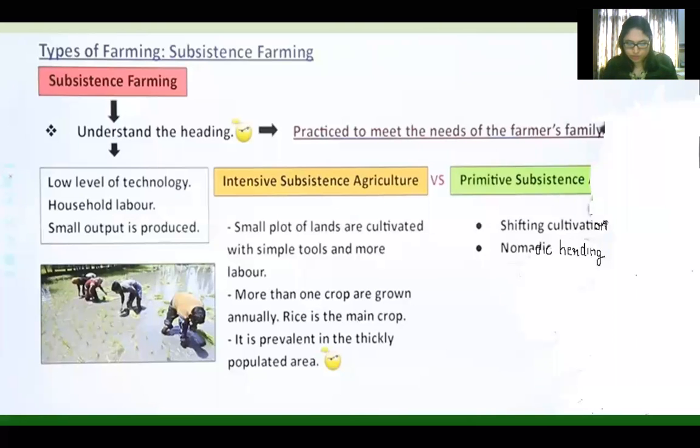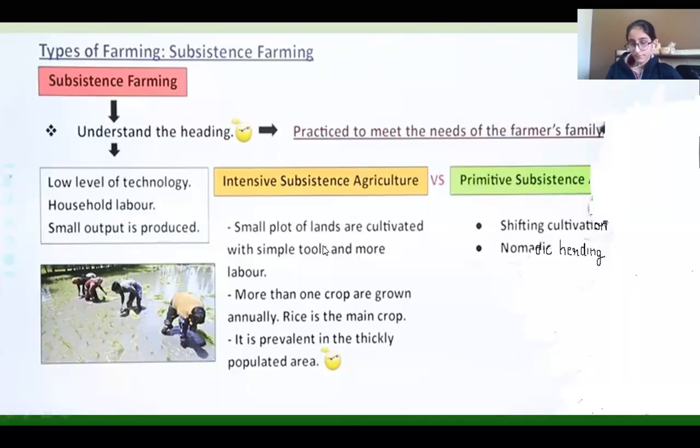It is given in your book that intensive subsistence agriculture is prevalent in the thickly populated areas of the monsoon regions of South, Southeast and East Asia. So I told you in the map which is the East Asia area. South Asia, India is there. Southeast Asia, China is there. Here in India and China, intensive subsistence agriculture is done. Okay, I hope you understood intensive subsistence.